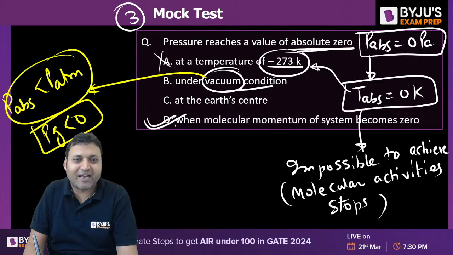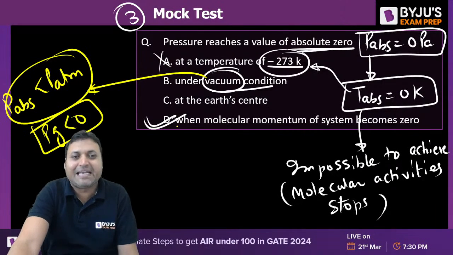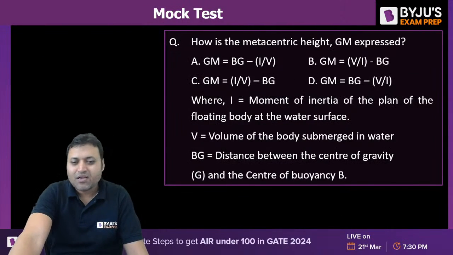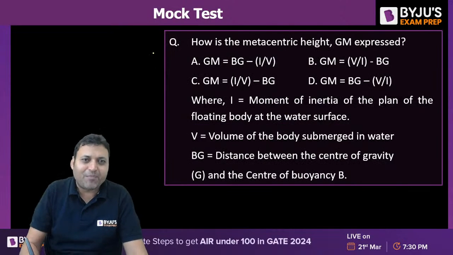So that is also incorrect. At the earth center, that is also incorrect. So the correct answer for question number 3 is D, isn't it? Can we proceed further? Question number 4.